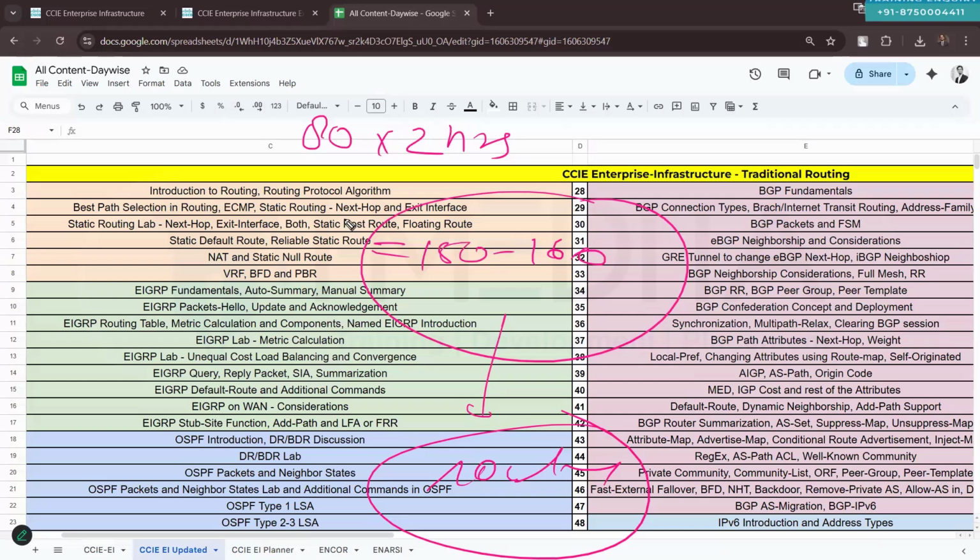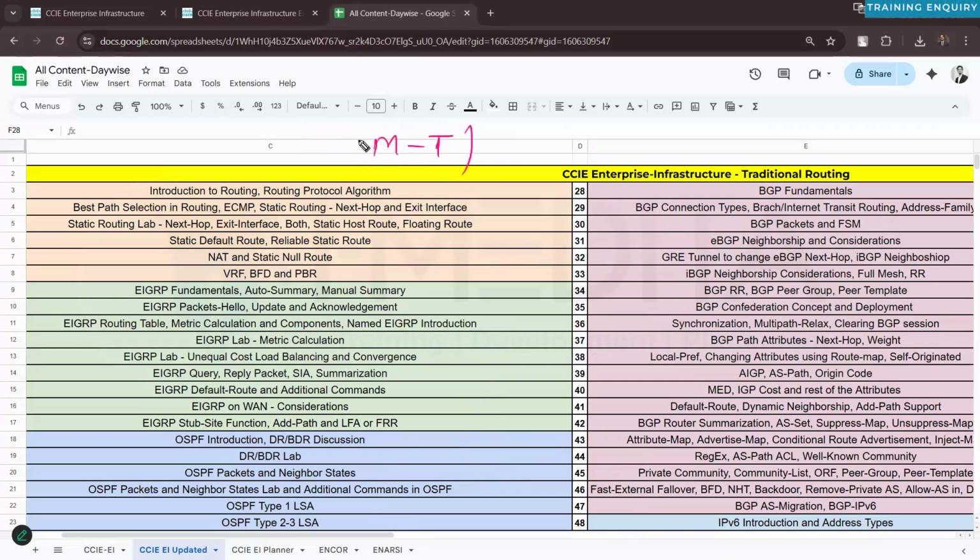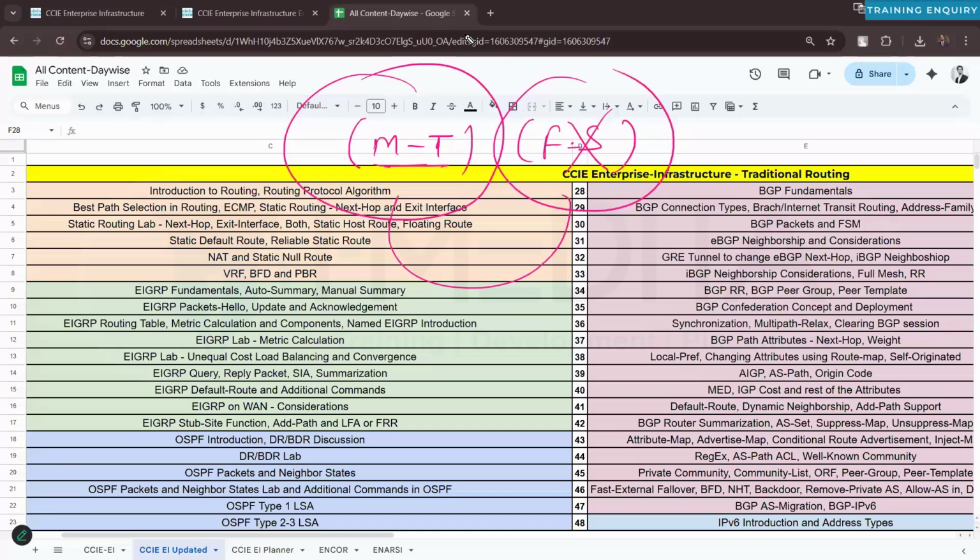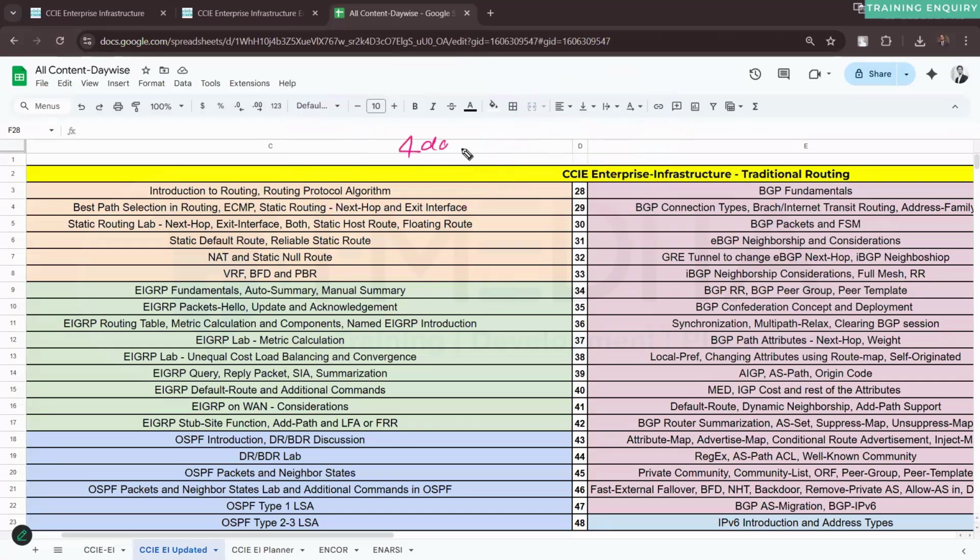Classes will be from Monday to Thursday. Friday, Saturday, and Sunday will be off, so you can revisit everything that we have done in the 4 classes during the next 3 days. You can do all the labs and everything. So classes will be 4 days a week, approximately 80 classes.